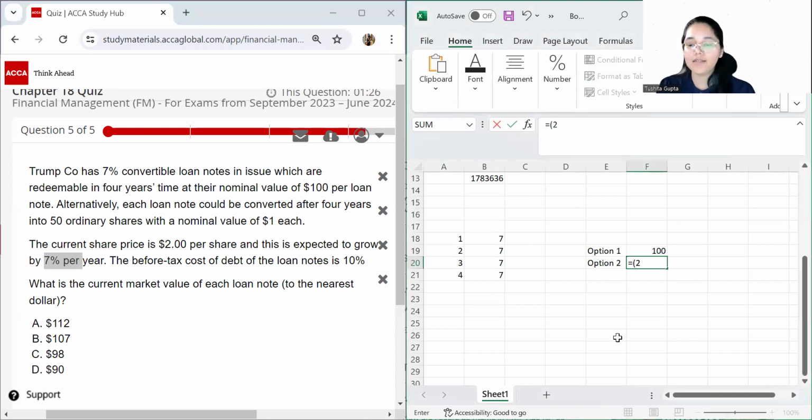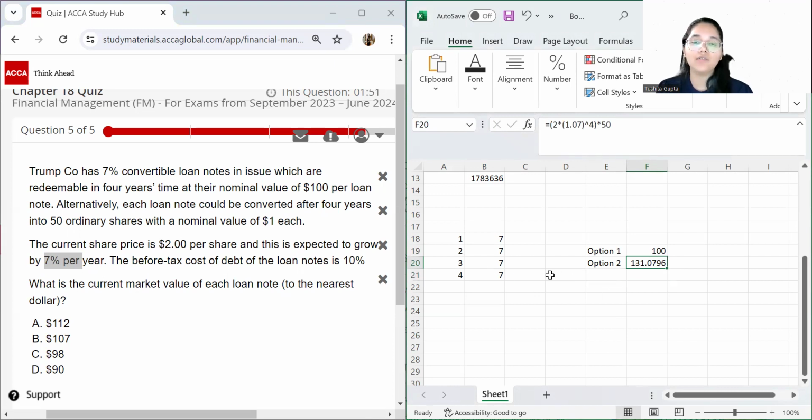After 4 years, the share is probably going to be worth 2 times 1.07 raised to the power of 4, because this is a growth rate which is applicable for 4 years. Now this is the price that is going to be there for each share. For this loan note that I have, I am going to get 50 ordinary shares, so I can just multiply this by 50. This is the amount of money that I will have the option of.